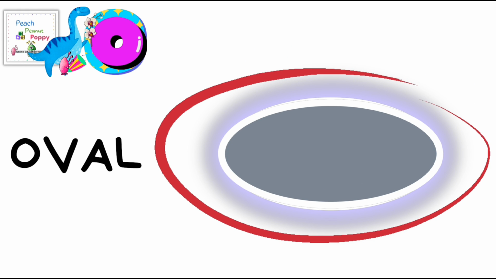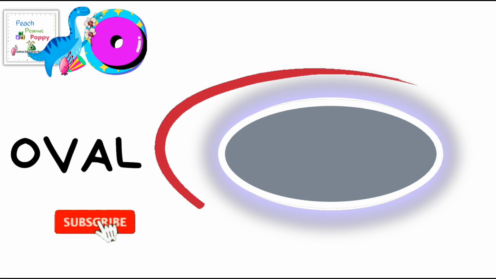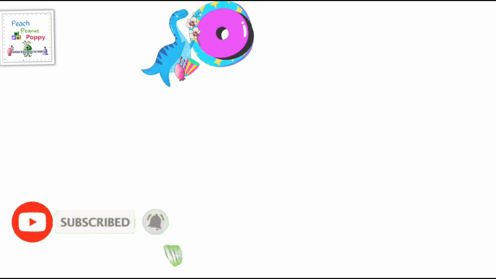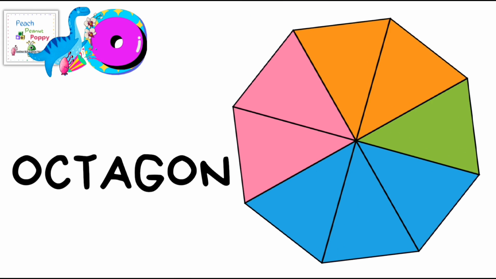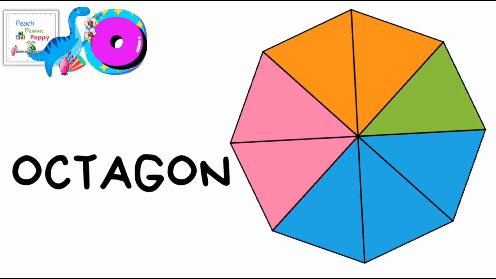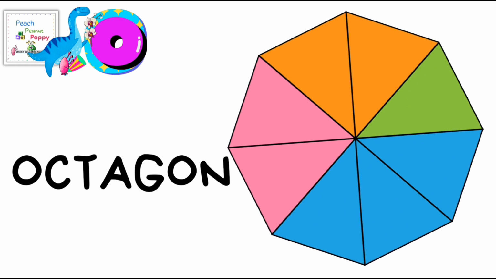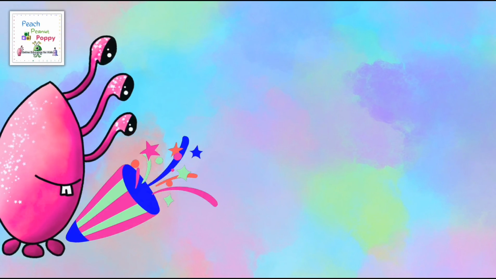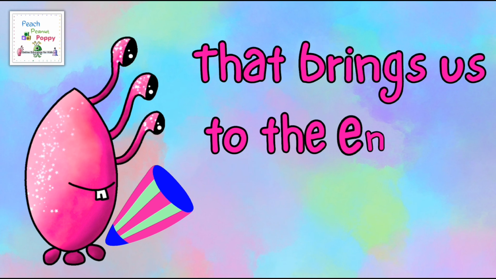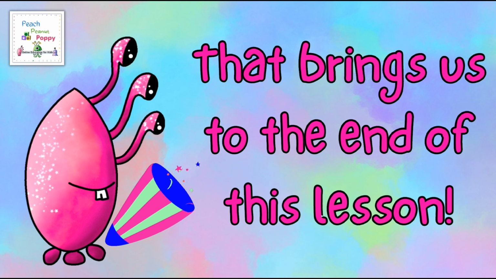O for oval. And lastly, O for octagon. Yay! And that brings us to the end of this lesson. Now you know so many different words which start with the letter O.